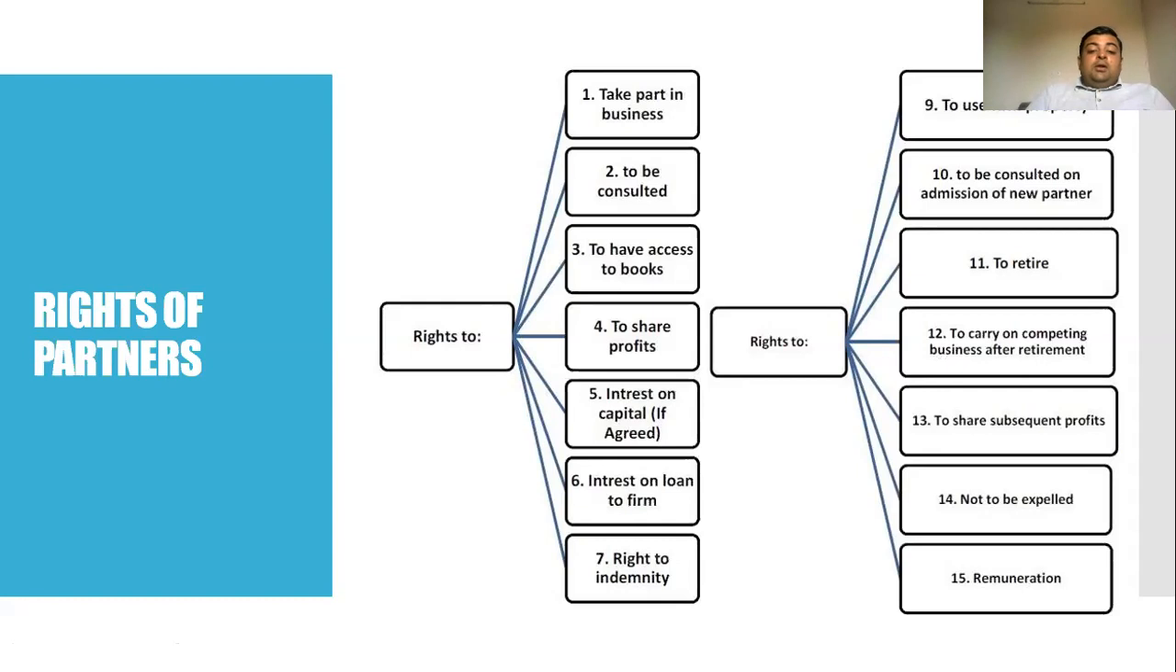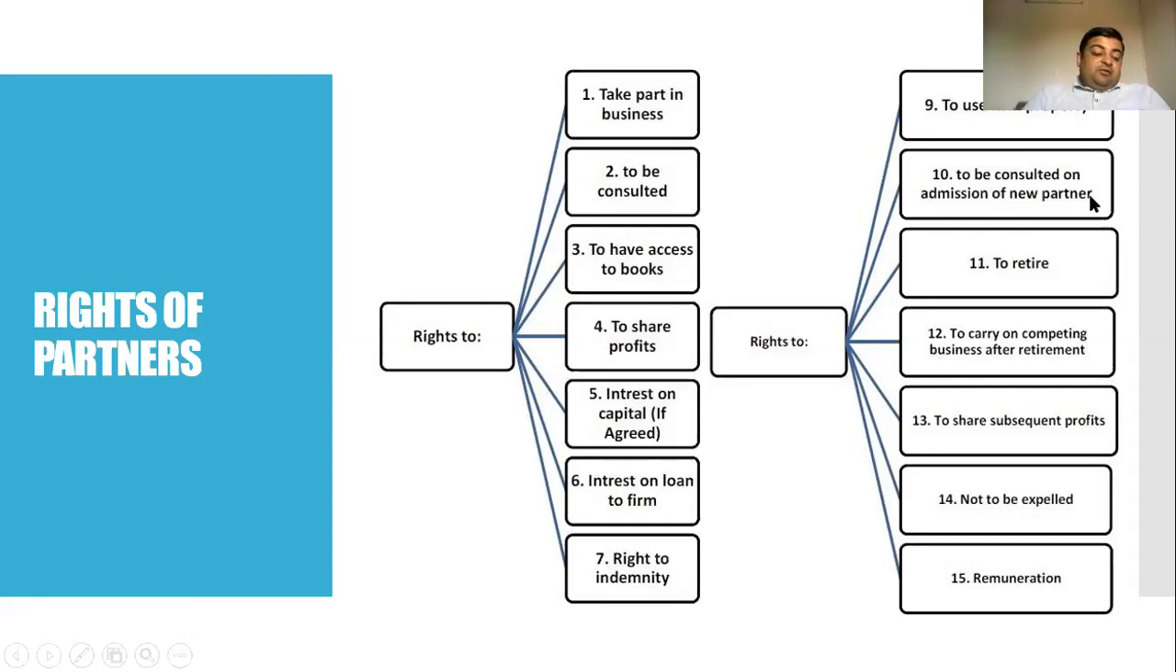So for their services rendered in the partnership firm, all the partners have a right to get compensation from the partnership business firm. It has been already decided under the Indian Partnership Act 1932. Next is right to use the firm property. Now, each and every partner of the business partnership firm has the right to use the property of the business firm. Next, to be consulted on the admission of new partners.